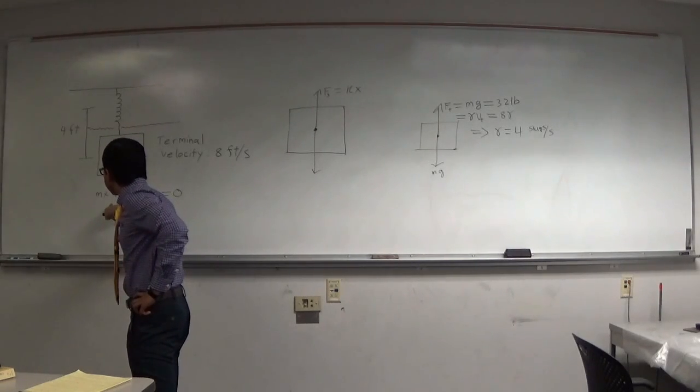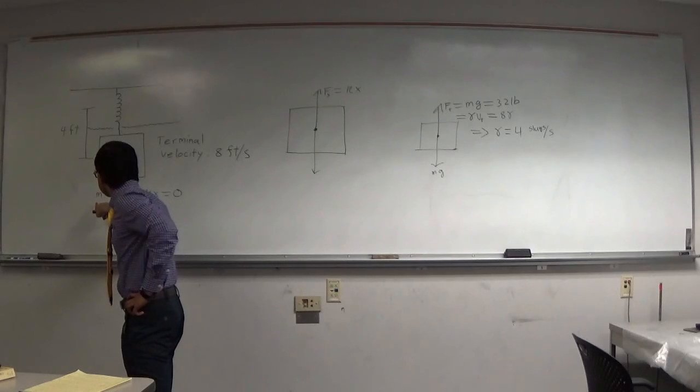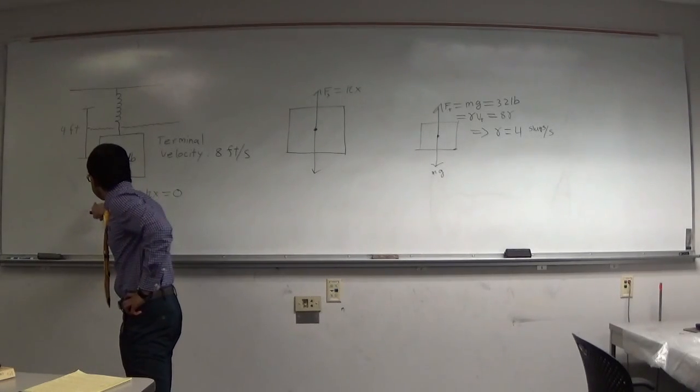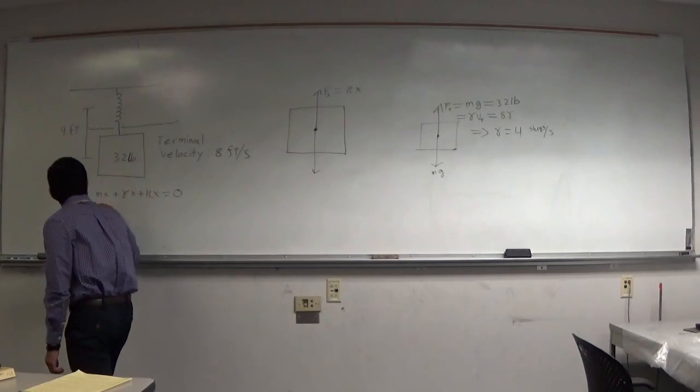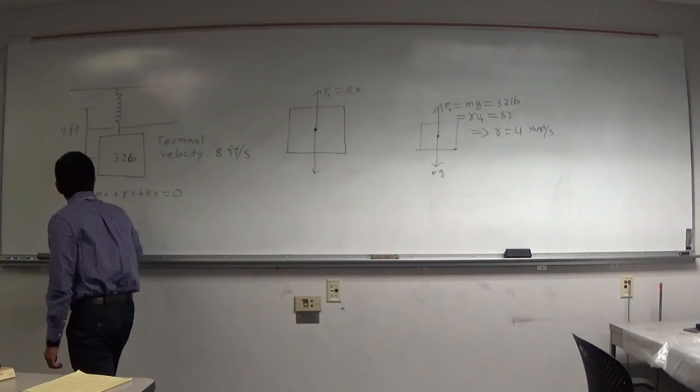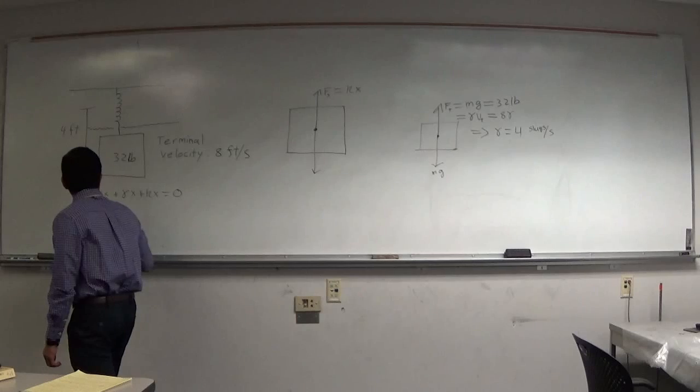So the whole thing is pounds per second squared.